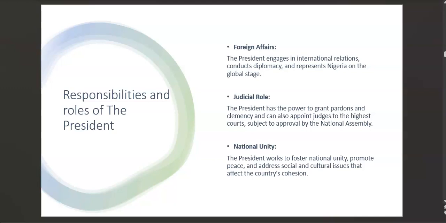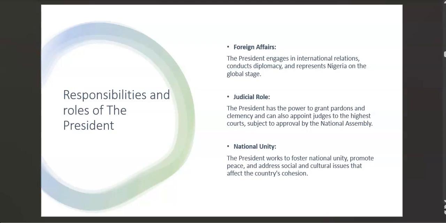Another responsibility is judicial role. The president has the power to grant pardon and clemency and can also appoint judges to the highest courts, subject to approval by the National Assembly. All I'm trying to say and show you, students, is that the president is like the overall leader of the country, and he has a lot of power, whereby he can choose to appoint judges.